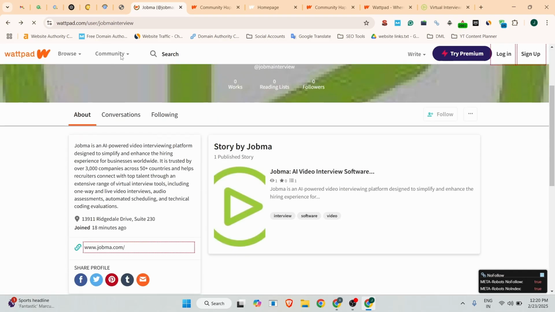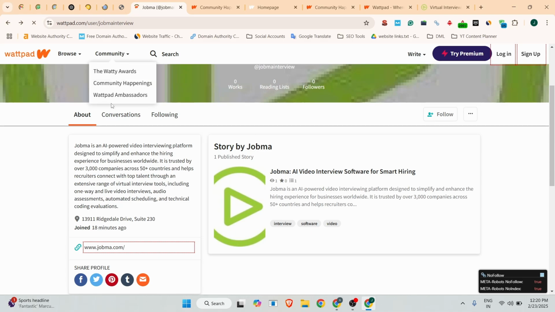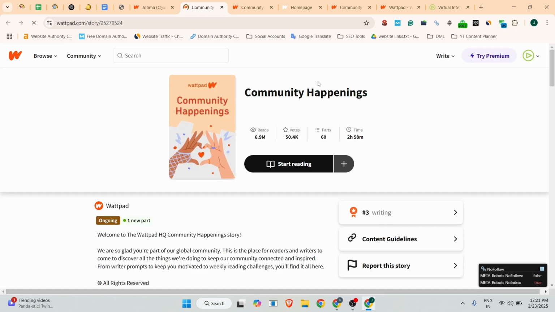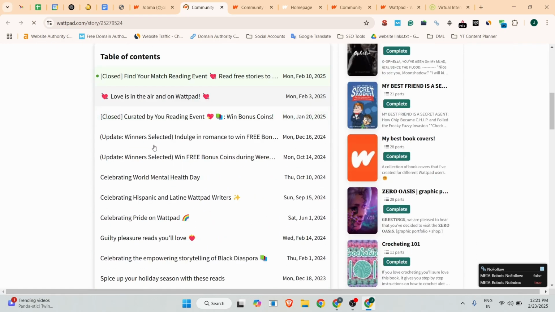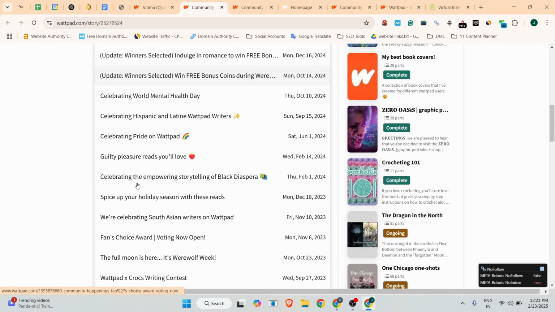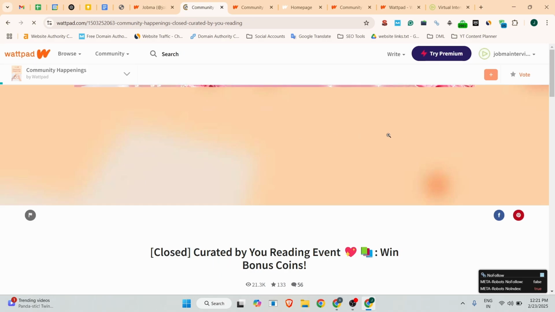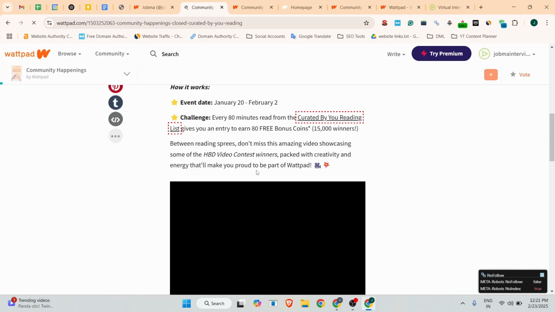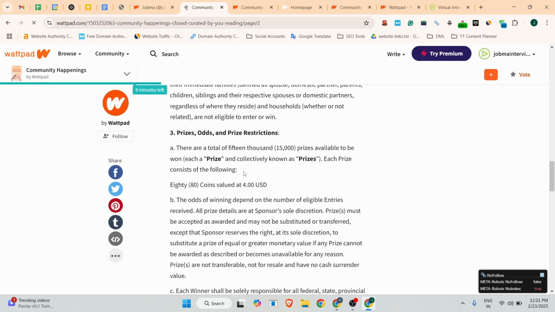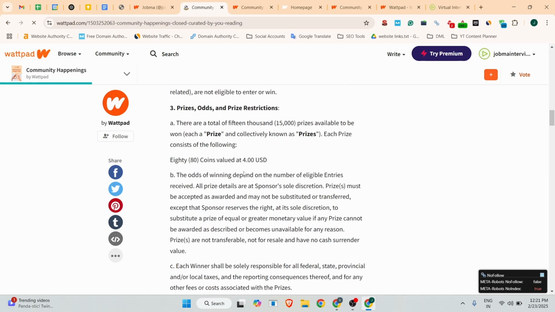Okay. And another type of backlink we can create, so you can click on the community, go to any community according to your requirement. So I can proceed with a community happening, and you can see there are a lot of discussions already published. So if you think anything is relevant for you, you can select the thread discussion, then after you can scroll, and you will see there is an option where you can put your comment.